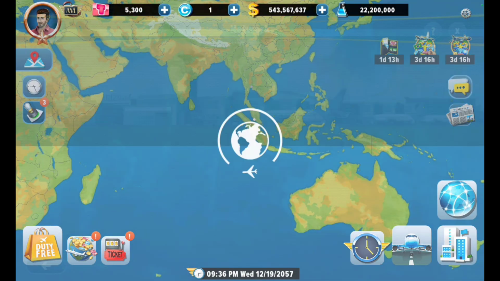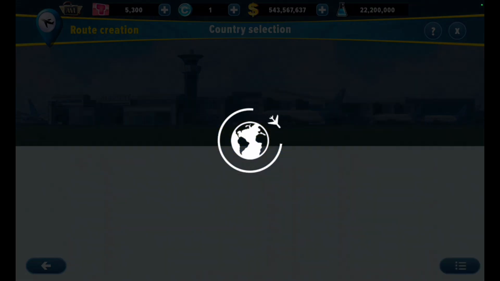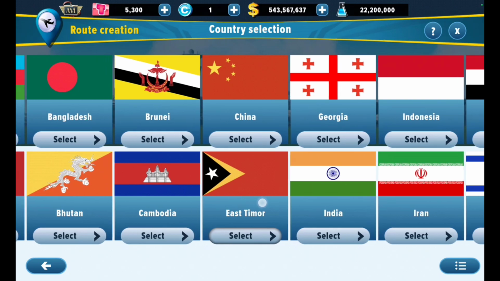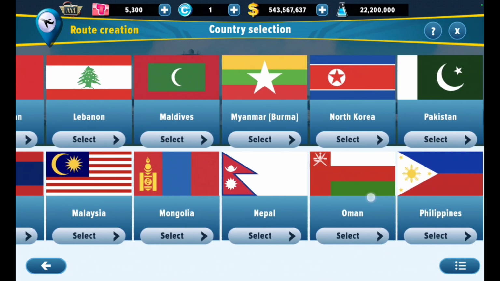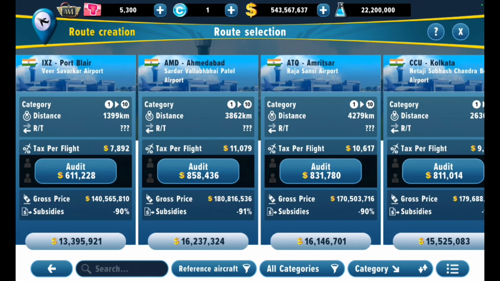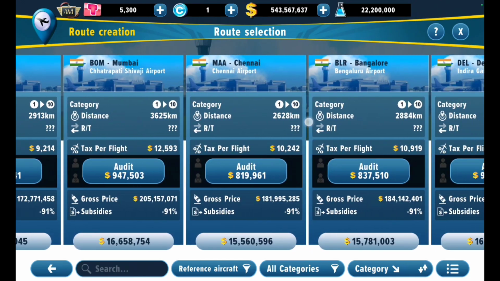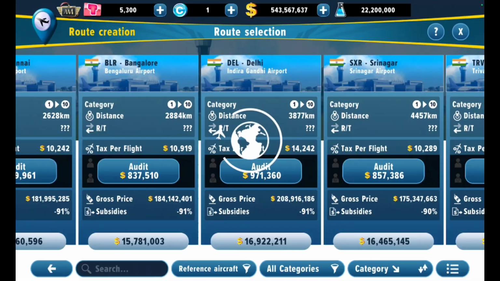So, yeah, why not? Why stay any longer? And again, can we get to India with the A320neo? Let's have a look. Reference aircraft. Must be able to, right? Mumbai, Delhi, there we go.